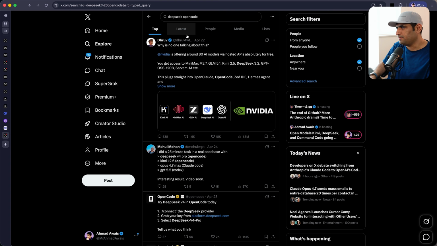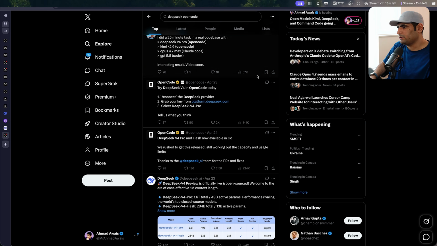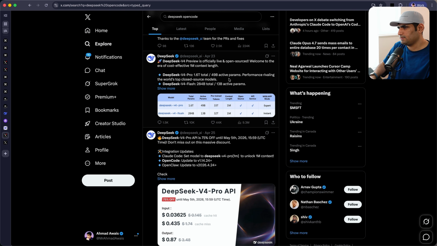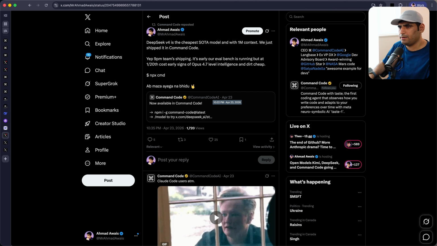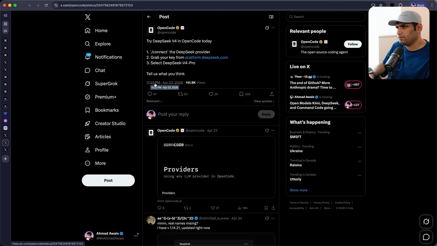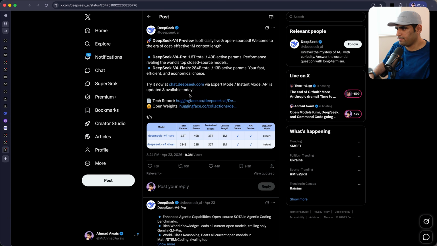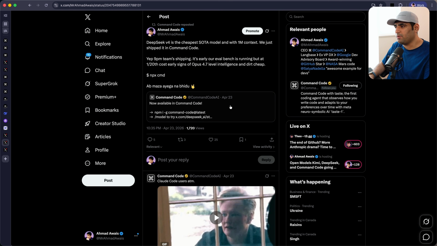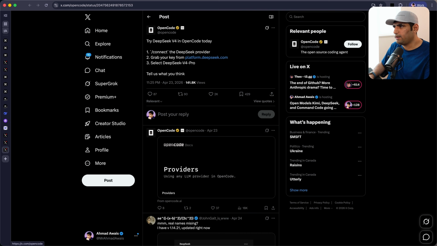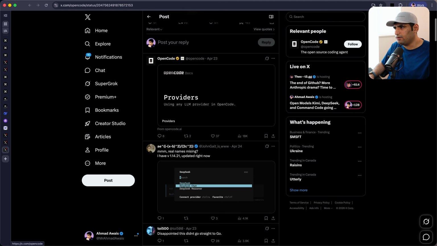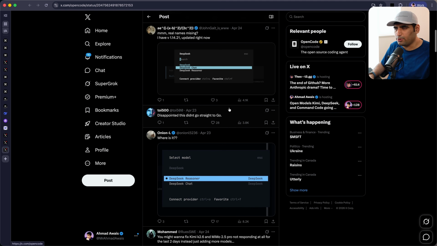I just thought of something. What was the date? Yeah, it was the 23rd, right? Yes, there you go, 10:22 p.m. And OpenCode one hour later, 11:25, and 8:24 is the actual announcement, right? So DeepSeek last Thursday announced V4 preview, the Pro and Flash models. Our team shipped this model. It's really, really good. And we also saw a bunch of harnesses launch this in not such a good way.